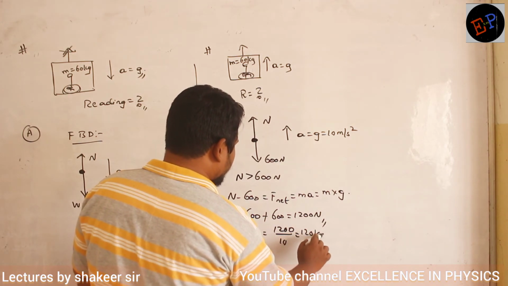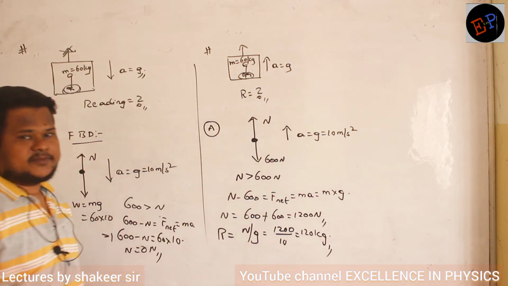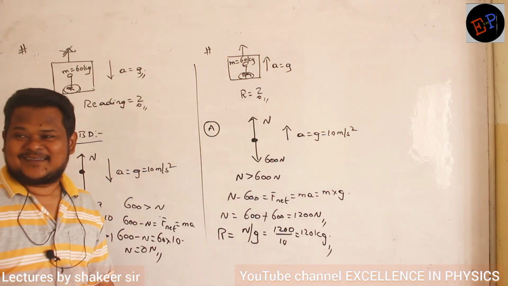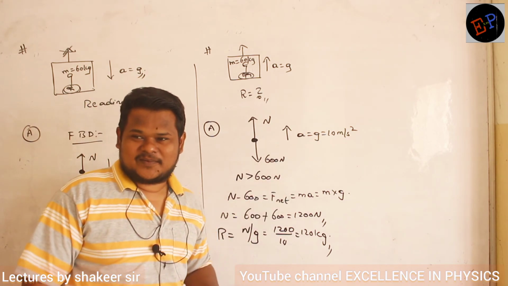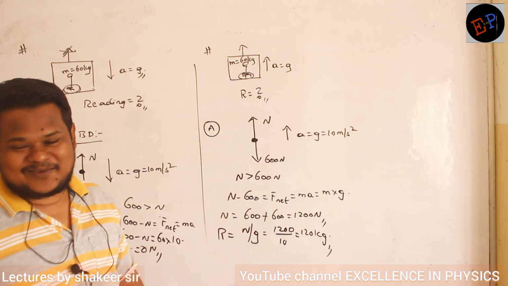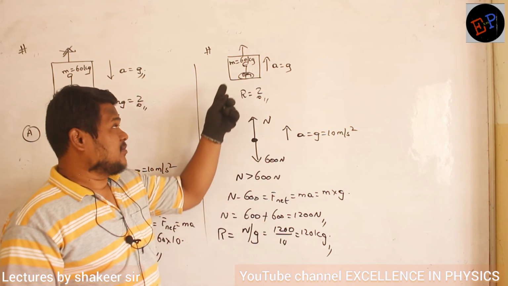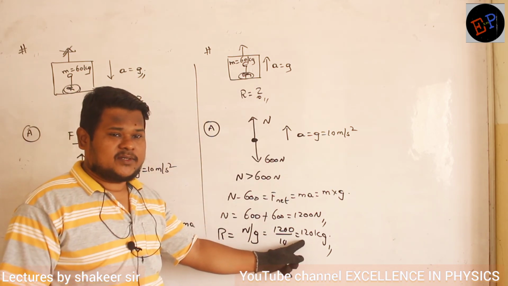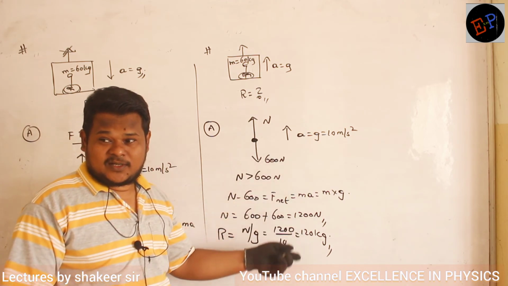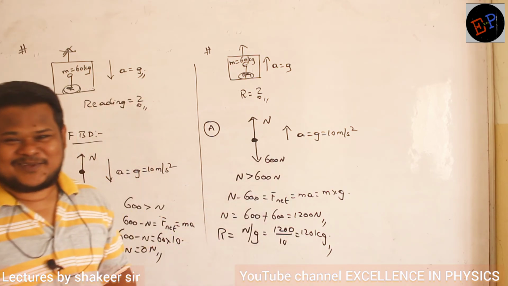So the machine will show that your reading is 120 kg. See, I was confused with the condition which I had given. Your mass is only 60 kg, but the weighing machine is showing your reading to be 120 kg. Don't get into such a lift, you will feel a lot.